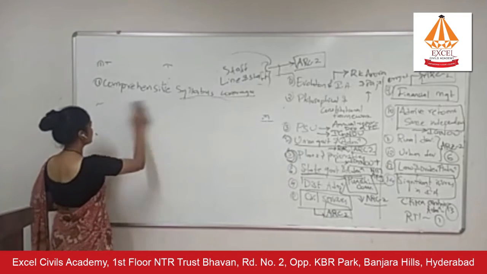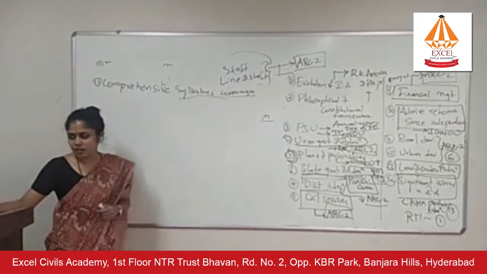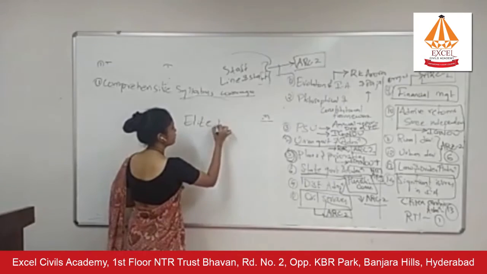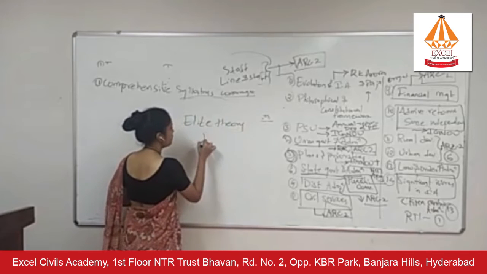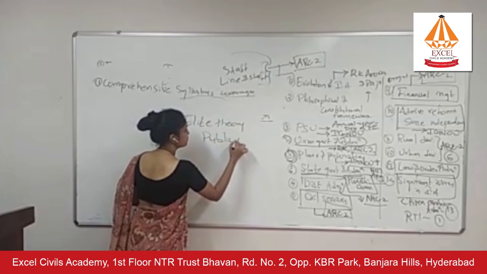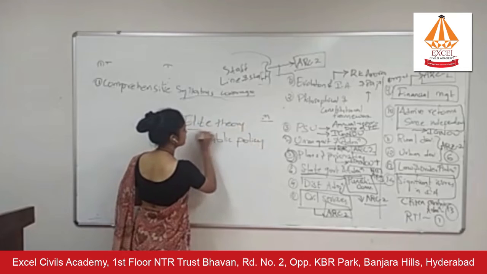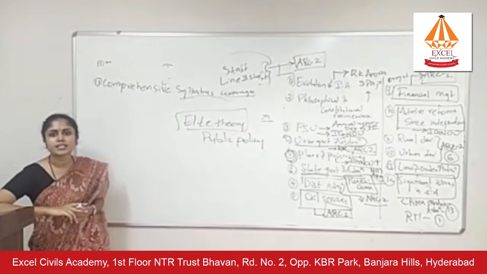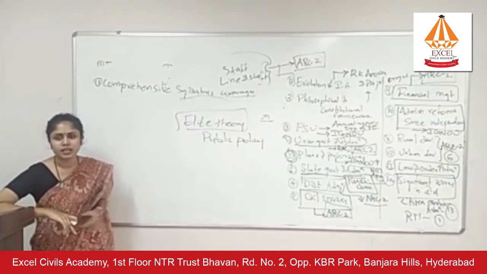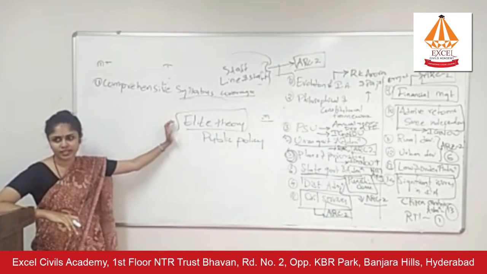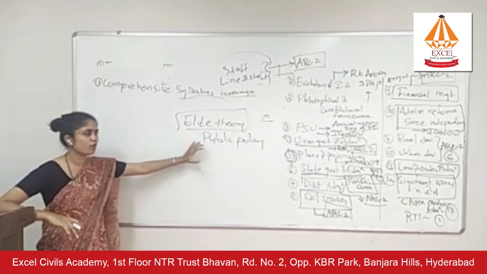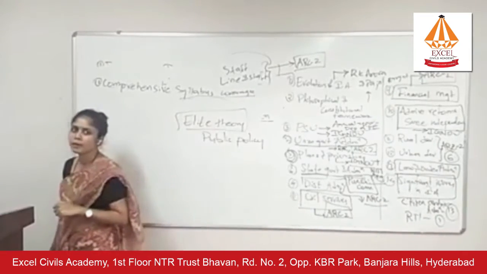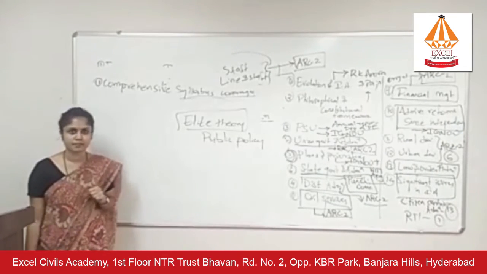I'll give you another example. We have a theory called elite theory in public policy chapter. What this theory says is that policies are not made by masses. They are made by elites in our society. Right? This is what this model says. This is a summary. That it is elites who make public policies. It is not masses. Right?